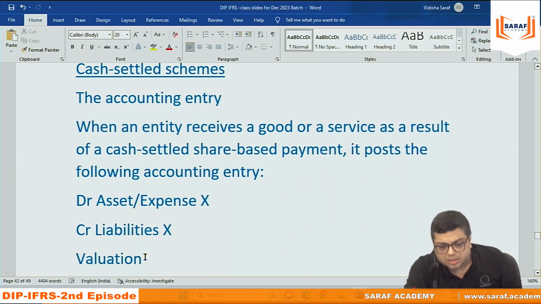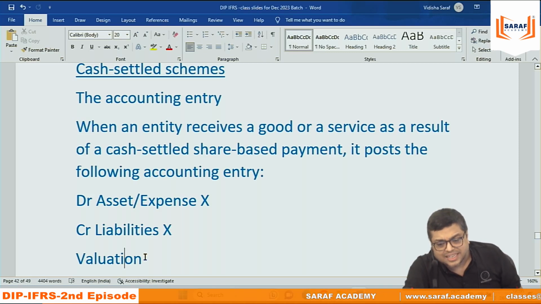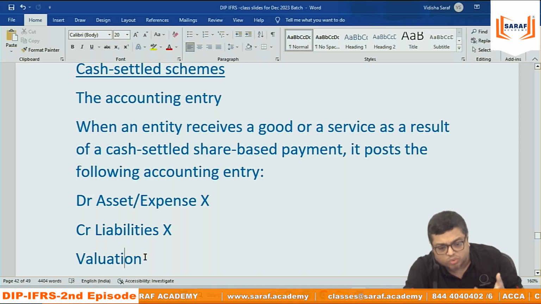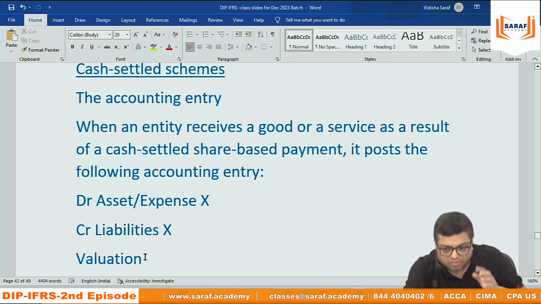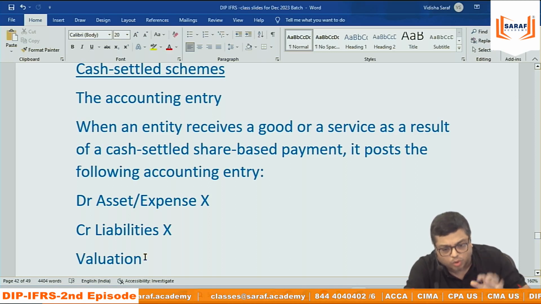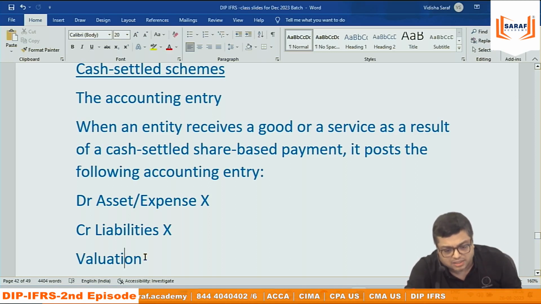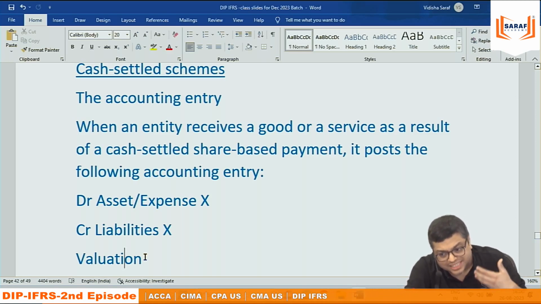This is what the cash settled. Cash settled means at the end of 3 years, in the same example, we are not going to give them shares. We are going to give them cash. Now there is no option. Nobody will say that I will not take cash. That is cash settled or stock appreciation rights.